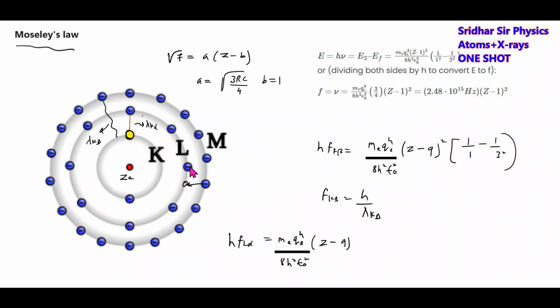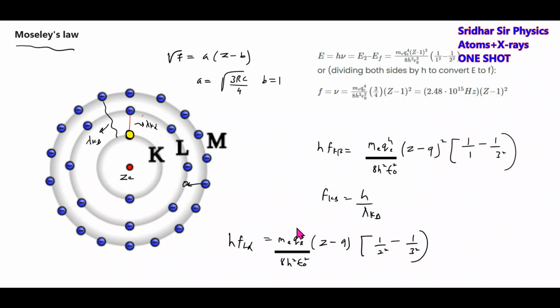If the vacancy is present here, 2 electrons, here out of 8, 1 vacancy is there, Z minus 9. Then this will become 2 square, 3 square. Solve for this, we'll get F L alpha. Then F L beta. Like this we can calculate.